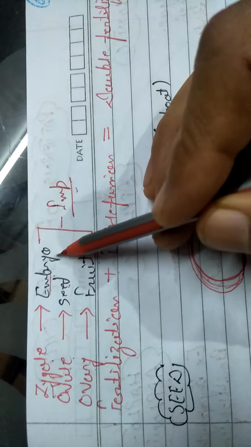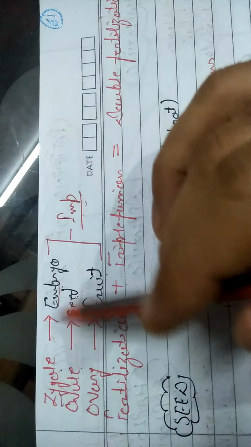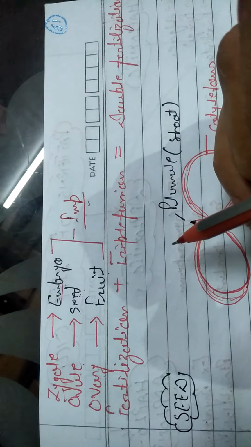After double fertilization, the zygote is converted into embryo, the ovule is converted into seed, and lastly the ovary is converted into fruit. These specific terms are very, very important.